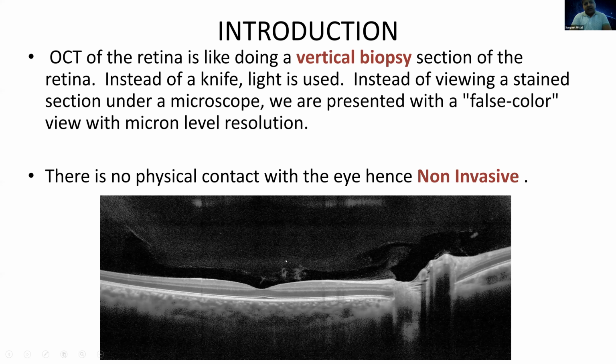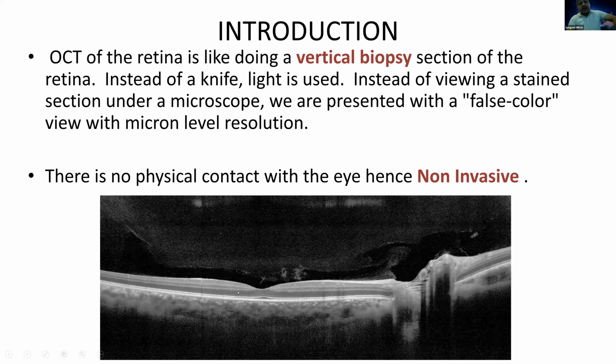The interferometry will give you only a bright and dark image, white and black, and not a colored image. The colors are introduced by the computer, according to the reflectance pattern. The colors red, green, and yellow we see on OCT are shown by the computer according to the reflectance seen in the various layers.